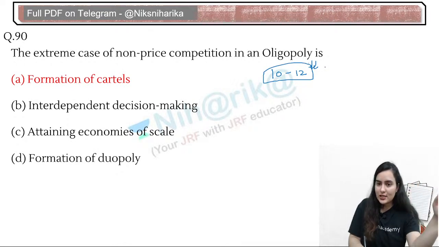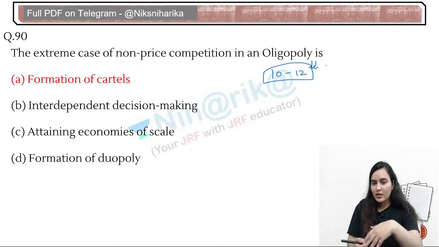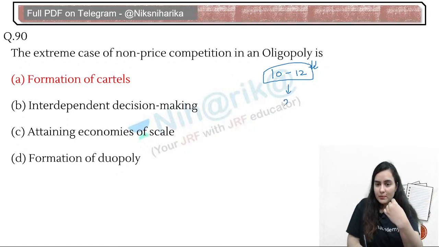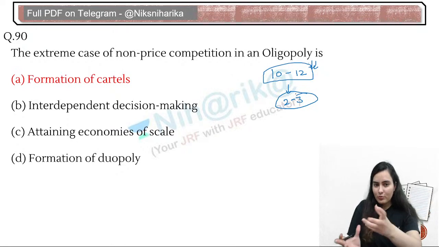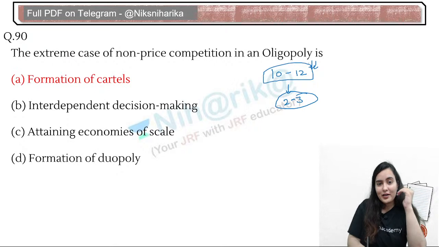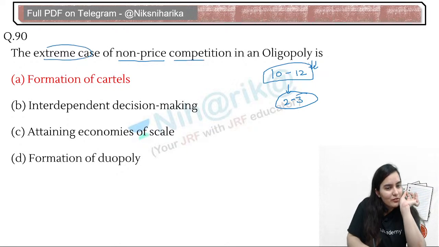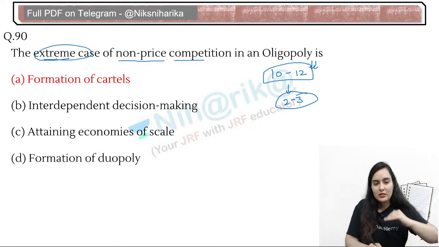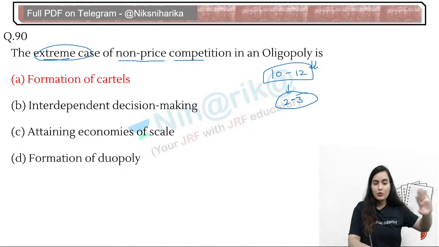Only a few airlines are there, like Jet Airways, SpiceJet, Indigo, etc. Now suppose out of them just 2 or 3, or maybe 3 or 4, form some cartel group. That will be a high competition to all the companies, which will be a non-price competition. So this will be a very extreme case, which will be a threat to the whole industry, to the other firms in the industry.